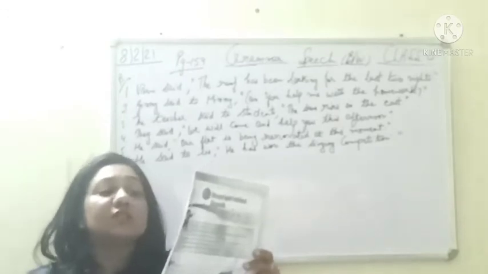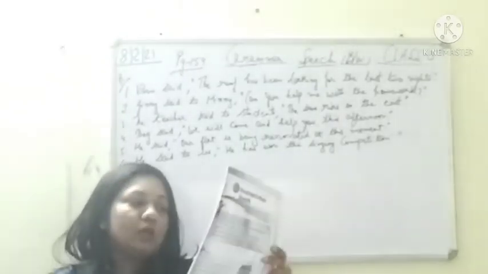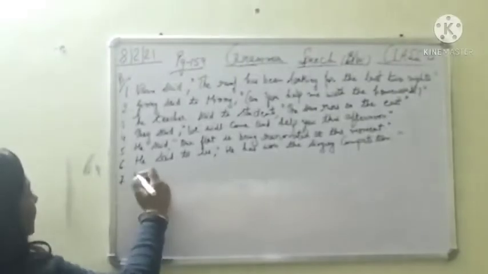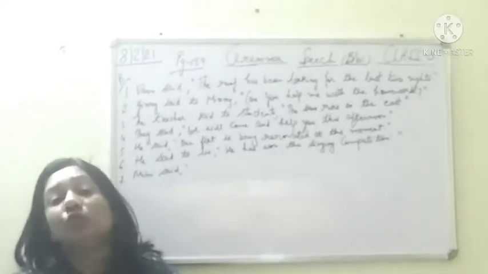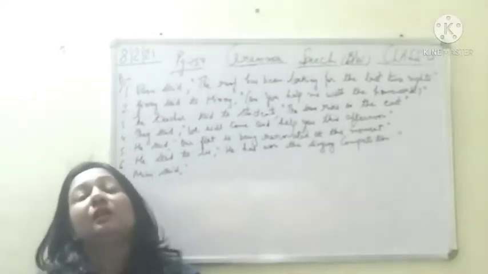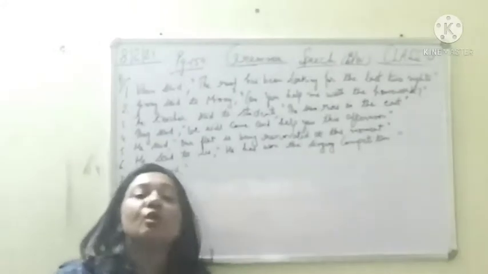Next one, 7. Minnie said that she had lost her red stockings. Now, Minnie said, what did she say? Put it in inverted commas. Minnie said she had lost her red stockings. Now, she already, so this means Minnie herself is saying. So we made a rule that if the person is saying something about themselves, then always the second and the third person is changed to first person pronoun. So what will she become? I. Minnie said I had lost.